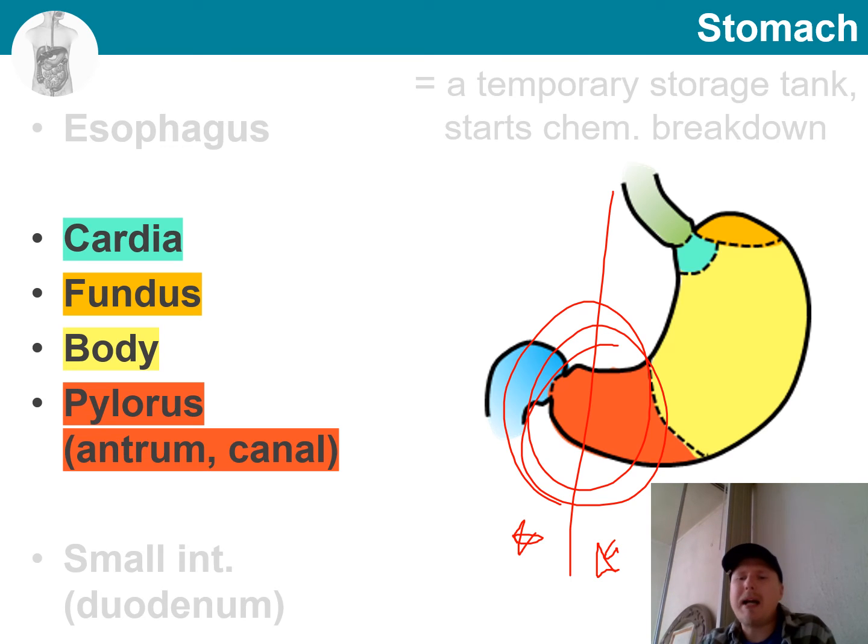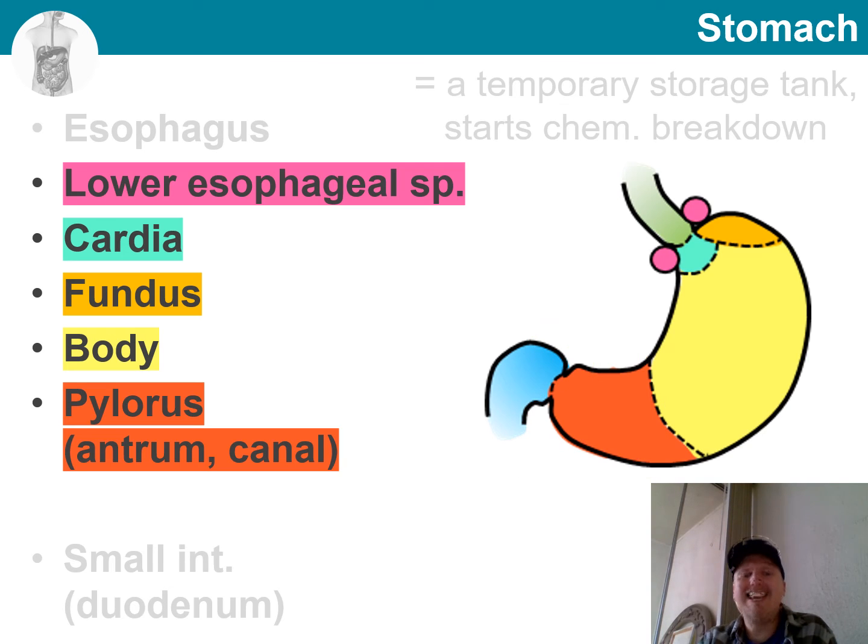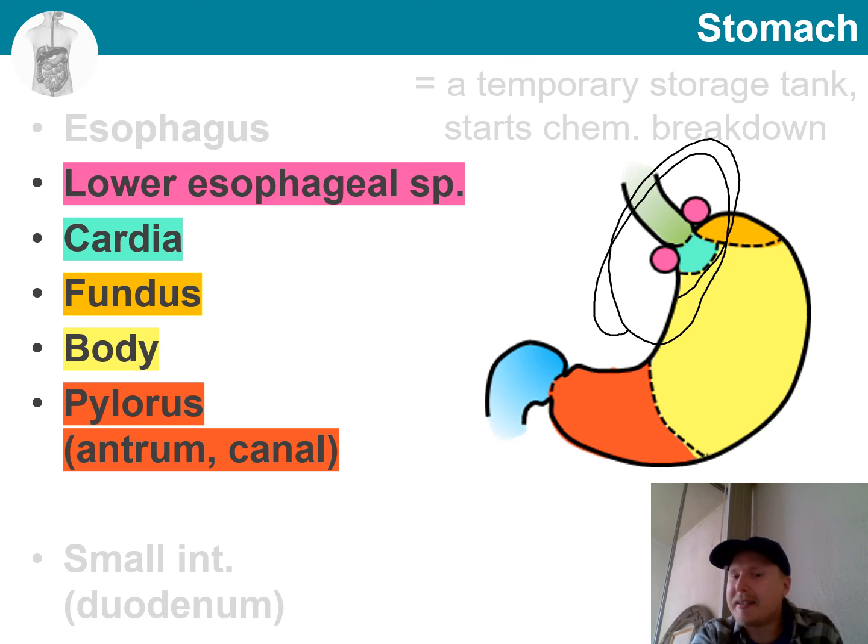Let's talk a little bit about what else we can add to this diagram. Well, there must be some way to control both ends of the stomach. And this is with sphincters. Where the esophagus joins the cardia, we have something known as the lower esophageal sphincter. This prevents the backflow of the stomach acids into the esophagus.